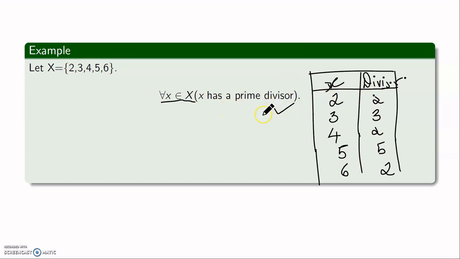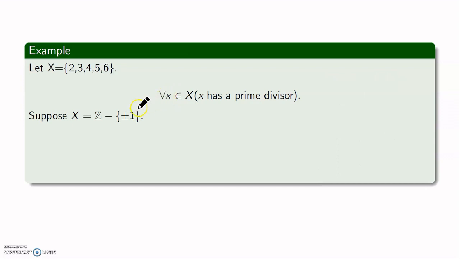It holds true. Okay. Now because our set X was finite, we could do it this way. But what if X is this? Supposing I have a set X which consists of all the integers other than plus and minus 1.